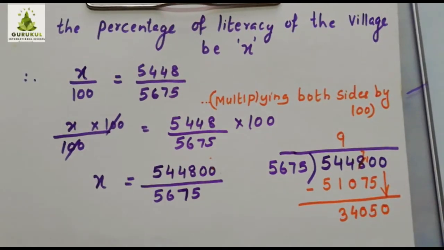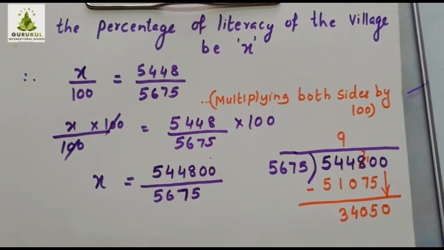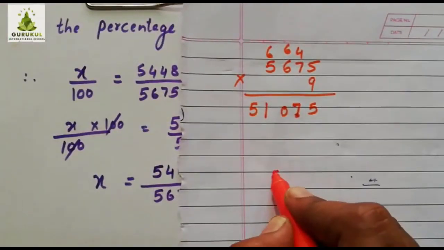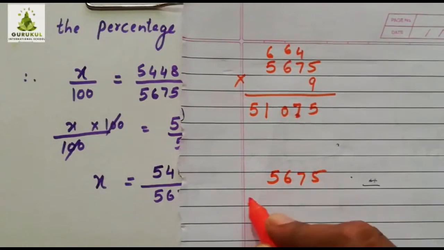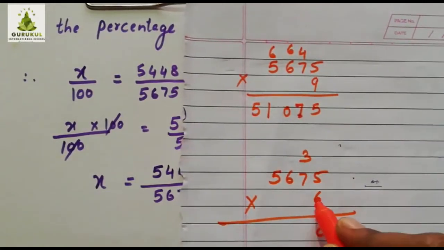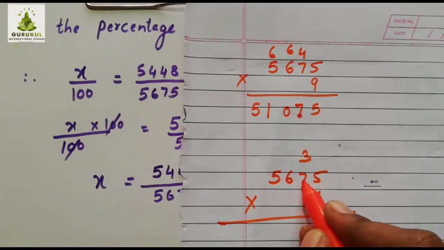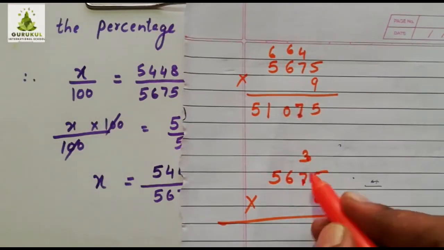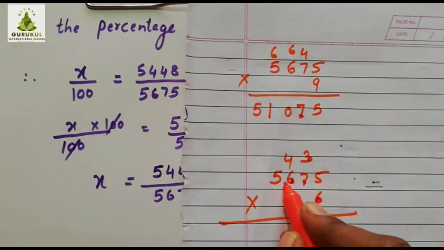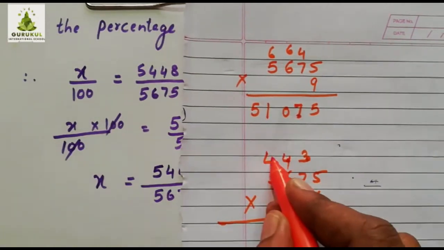Is it clear? Now in which number will it go? Now see, 5675 into 6, you check. 5675 into 6. 6 fives are 30, plus 6 are 36. 6 sevens are 42 plus 3, 6 sixes are 36 plus 4.